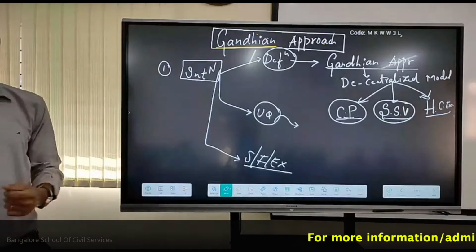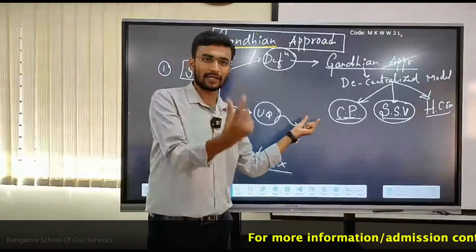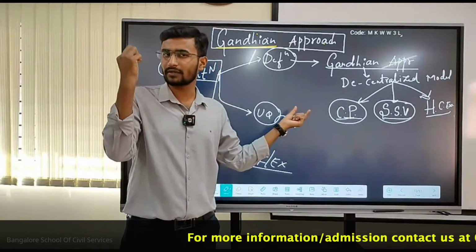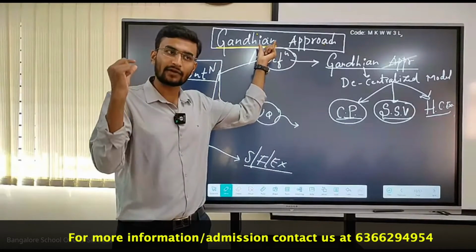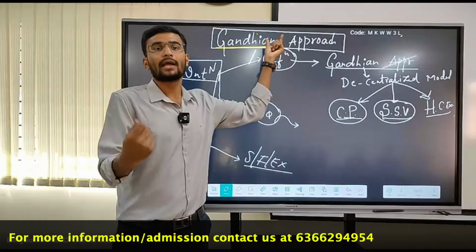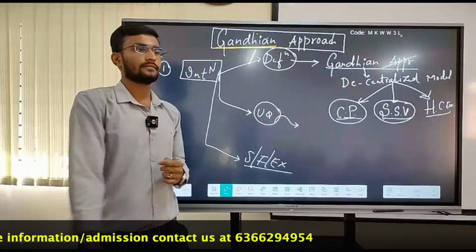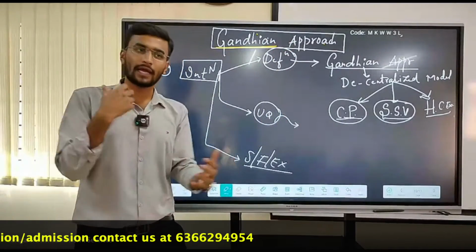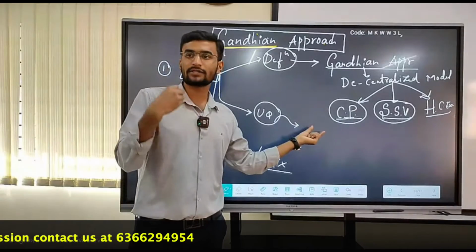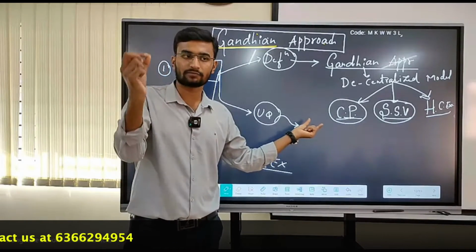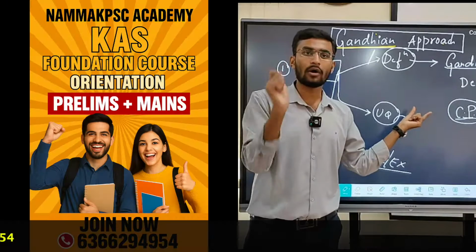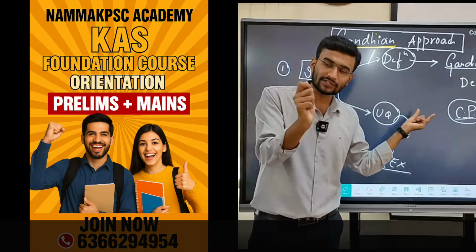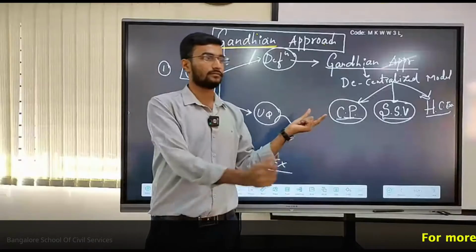Exactly. Yes, local self-government. So can I say the uniqueness about this Gandhian approach is decentralized governance, or governance at the local level? Or can I say a third tier of government has been established? Third tier government, or decentralized federalism.